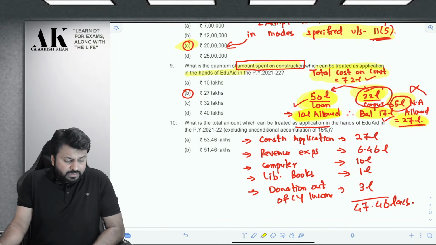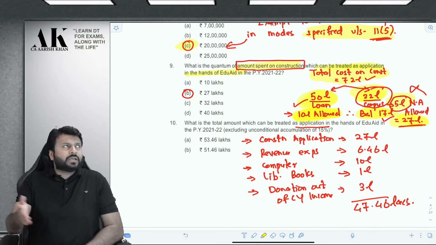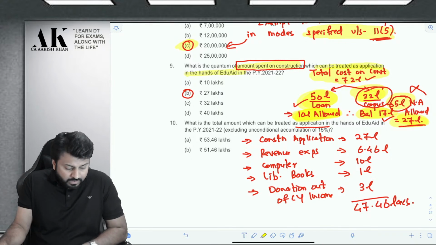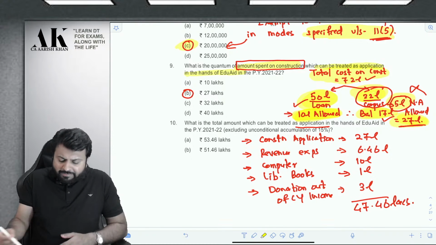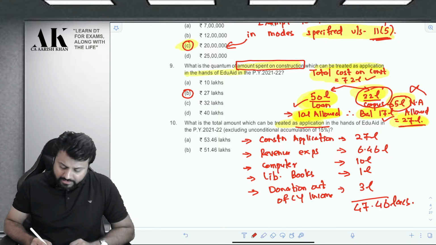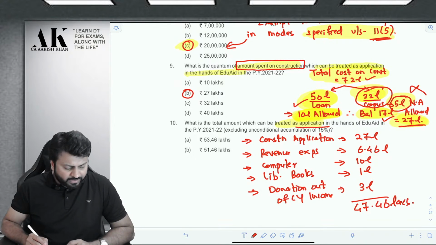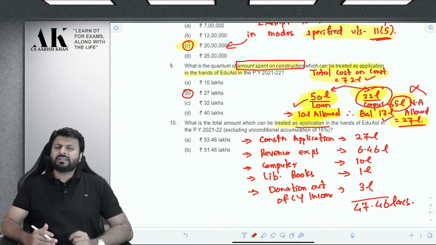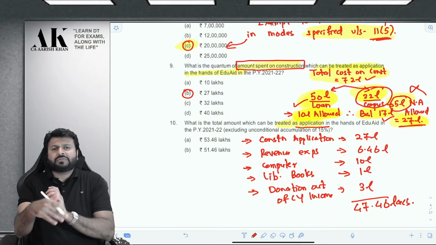Anyways, I'm moving ahead towards the last question of the MCQ case scenario, and then I'll move ahead towards the individual MCQs. What is the total amount which can be treated as application in the hands of Edu Aid in previous year 21-22, excluding unconditional accumulation of 15%? Now, this is a very simple question. There are some of the points which we have already discussed.